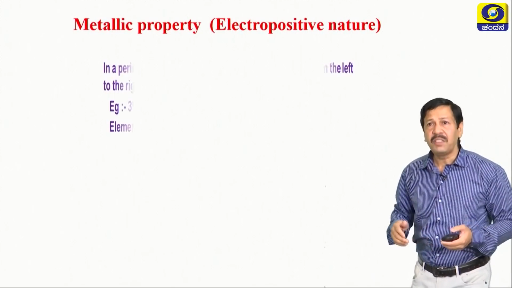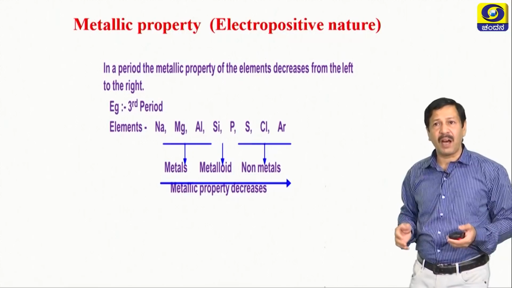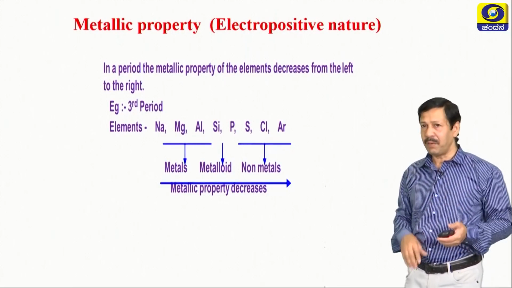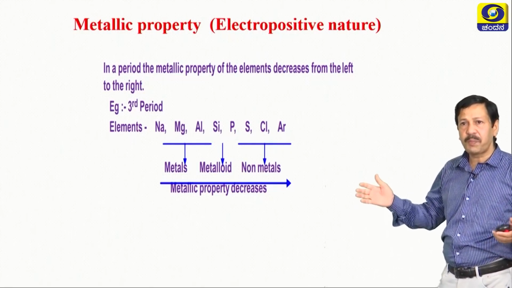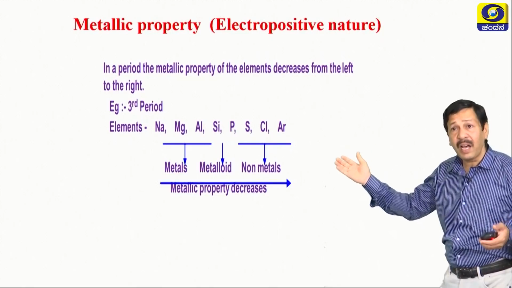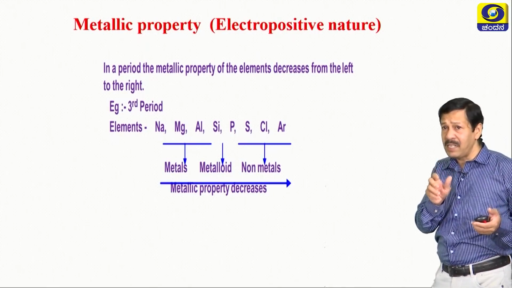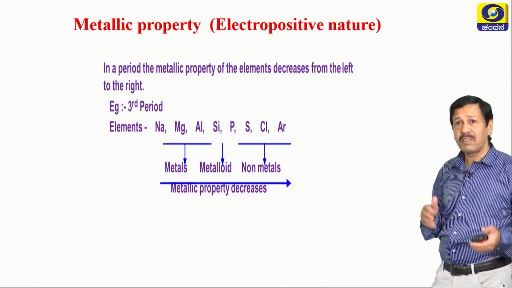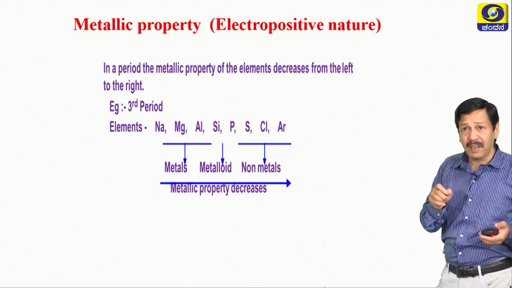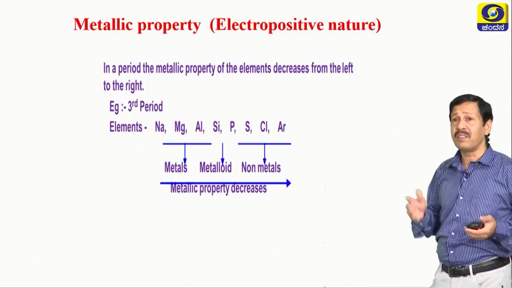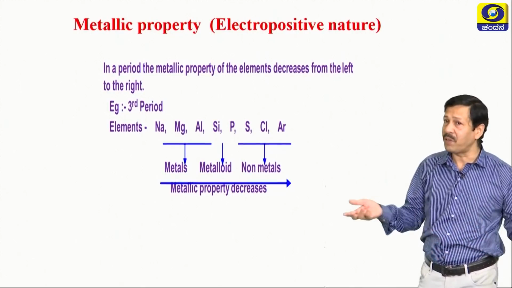Now, let us see how it changes. In a period, the metallic property of the element decreases from left to right. For example, in the third period you are seeing sodium, magnesium, aluminum, silicon, phosphorus, sulfur, chlorine and argon. So, sodium and magnesium, aluminum, they are the metals, already you are familiar with this one. Silicon having the property of both metals and non-metals, so metalloid. Then sulfur, phosphorus, chlorine and argon, they are the non-metals. What do you mean by this? Metallic property decreases as you move from left to right.